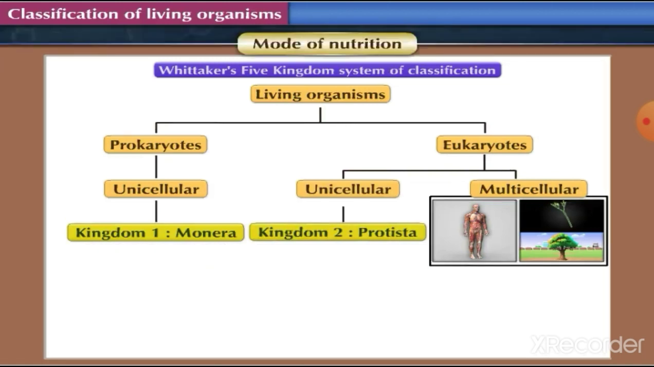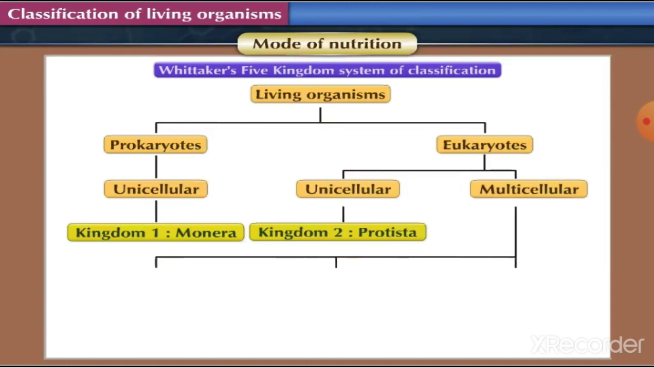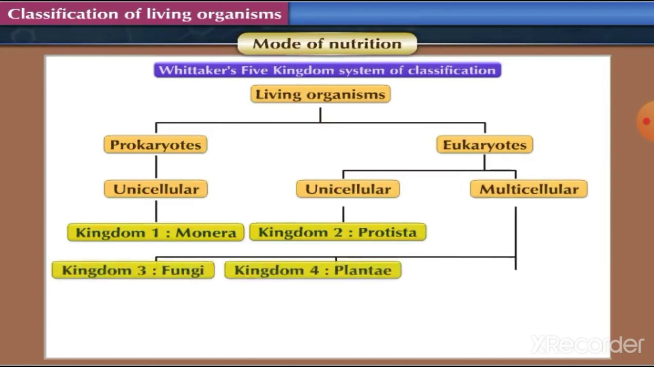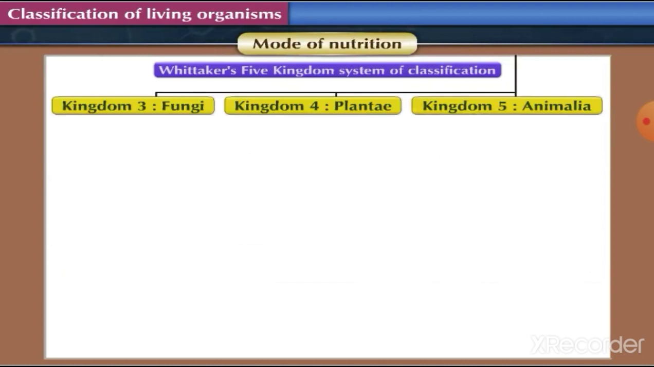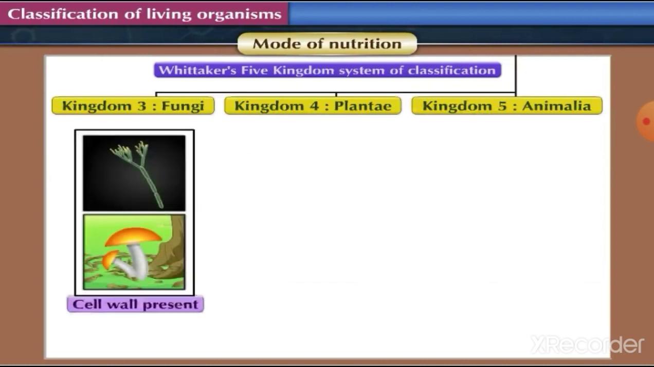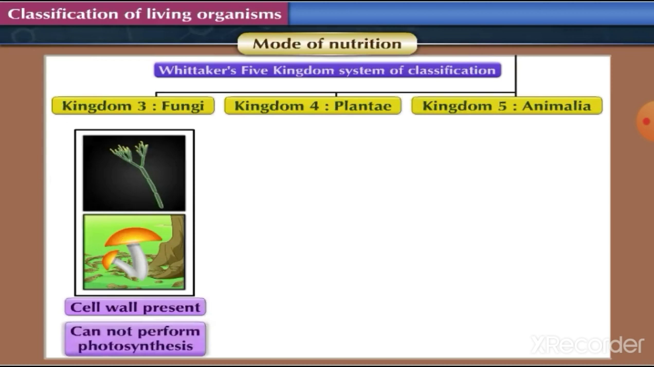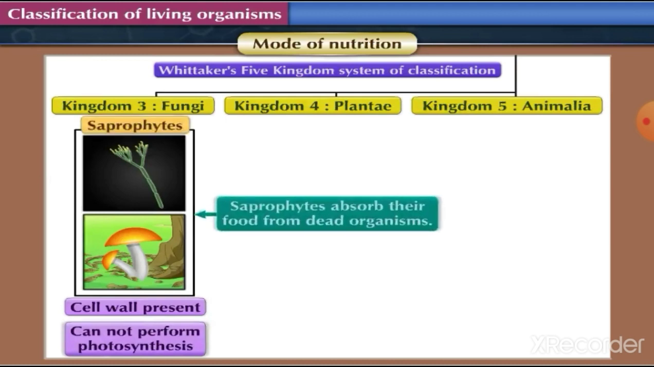Mode of nutrition. Whittaker further classified multicellular eukaryotes on the basis of their mode of nutrition into three kingdoms: kingdom Fungi, kingdom Plantae, and kingdom Animalia. Kingdom Fungi included organisms which have a cell wall but cannot perform photosynthesis to make their own food. These organisms are called saprophytes. Saprophytes absorb their food from dead organisms.